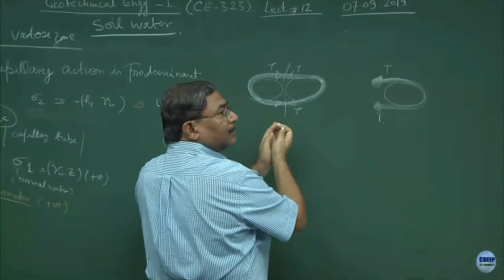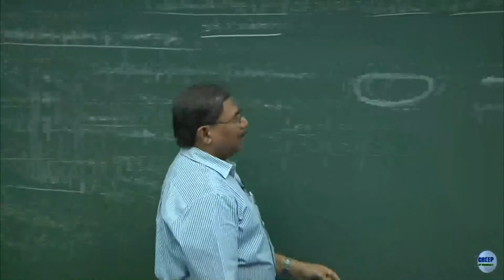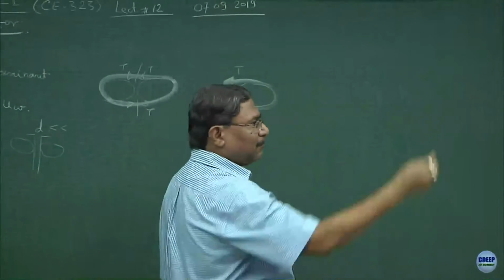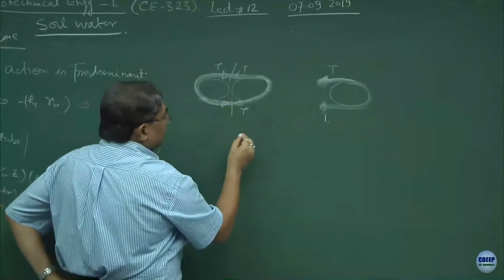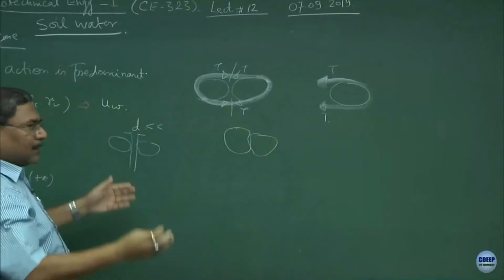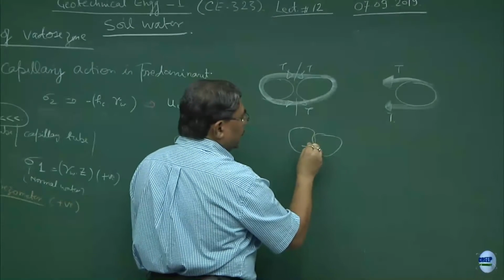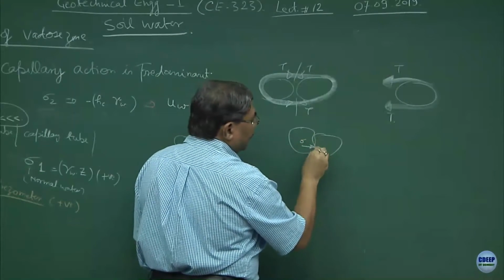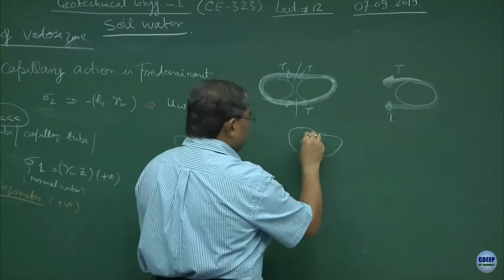Alright. There are a lot of ways to interpret this. Now, I wanted to introduce this a bit later, but because you asked this question now, what is going to happen because of this? Suppose this is what is going to happen. The particles come absolutely close to each other. At this point of contact, there will be a normal stress. This is what is defined as effective stress.